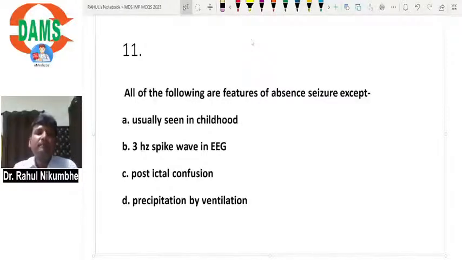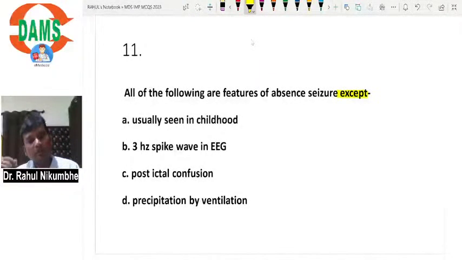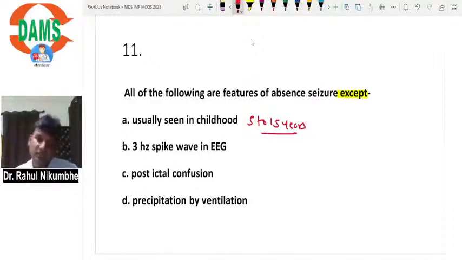All of the following are features of absence seizure except, again the word except is there. Usually seen in childhood, yes, usually seen in the age group 5 to 15 years. It is the common age group. 3 hertz spike and wave in EEG, yes, it is also correct. The characteristic feature is 3 hertz spike and wave in EEG.